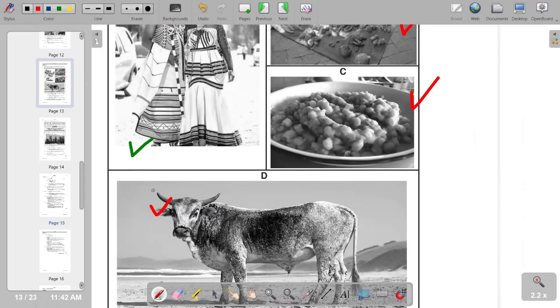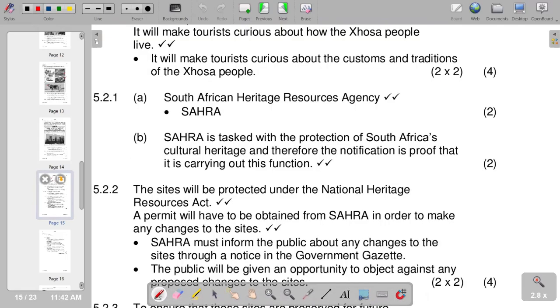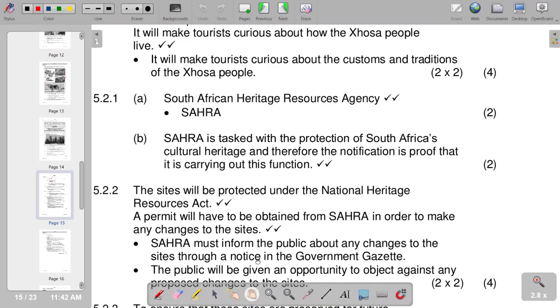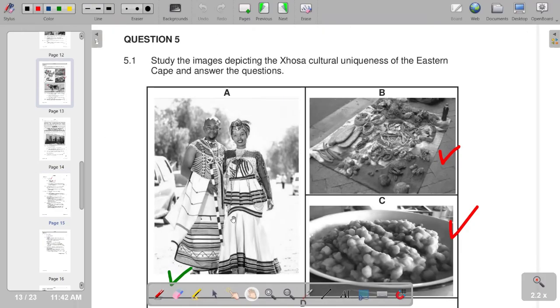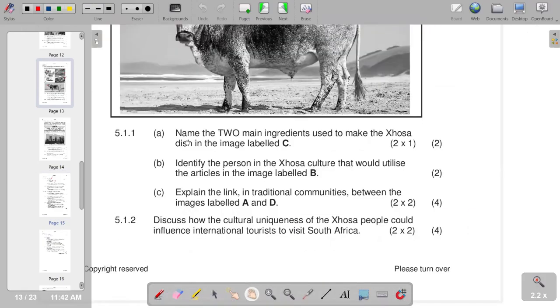We know that cattle are part of the lobola process. So that's the main connection. So we are saying cattle form part of the custom of lobola, where the man compensates the family of his fiancée for her hand in marriage by giving cattle. So this is the explanation that we have concerning that. Then move on to the next part.